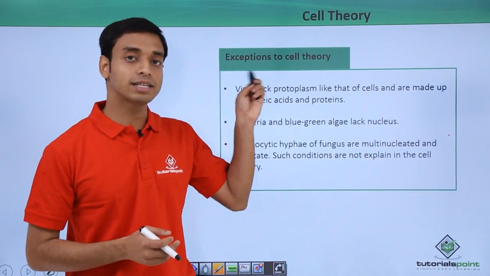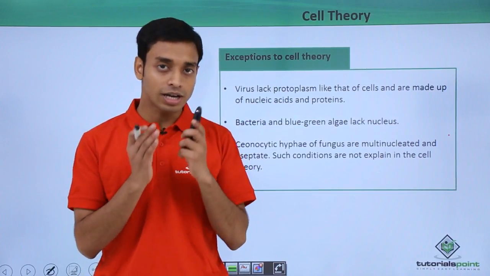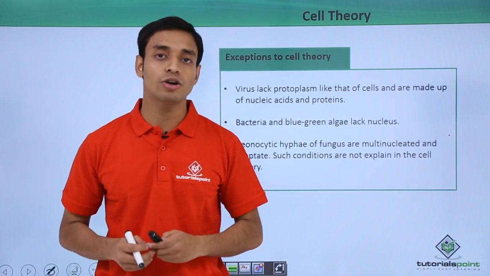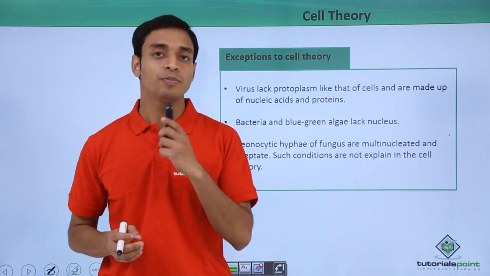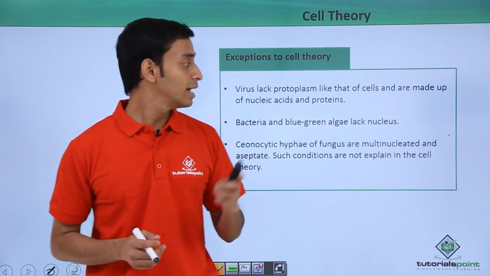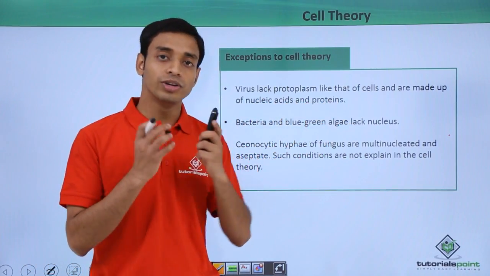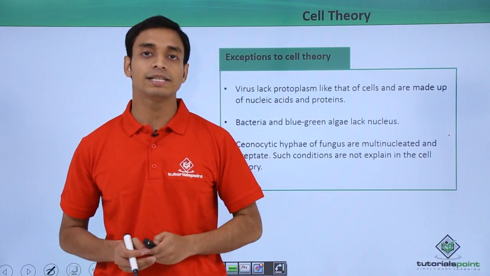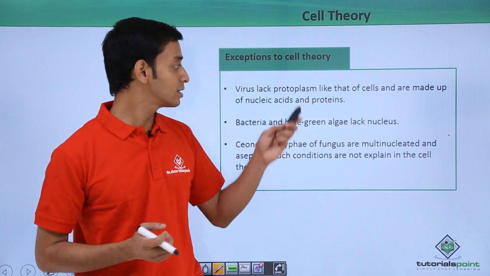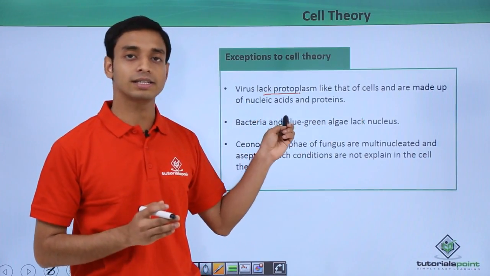Now let us look into some of the exceptions to the cell theory. A very big exception is the virus. Viruses are organisms, or more precisely particles, which were not included by R.H. Whittaker in his five kingdom classification. Virus particles lack protoplasm like that of other cells. Normal cells like plant and animal cells have protoplasm in which all the cell organelles and cellular structures are present. But viruses lack protoplasm and are made up of just nucleic acids and proteins.